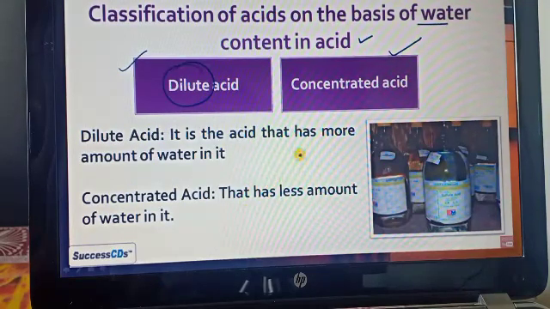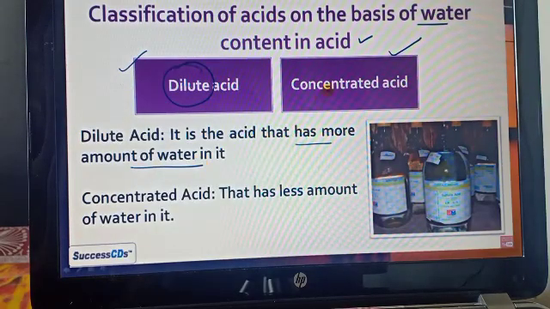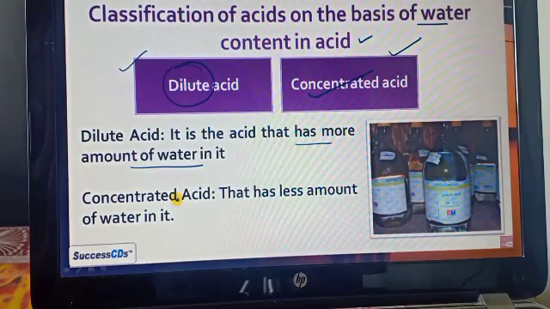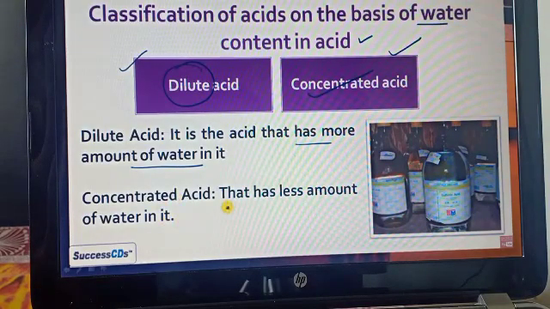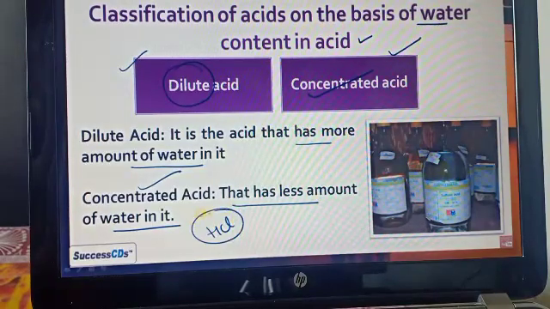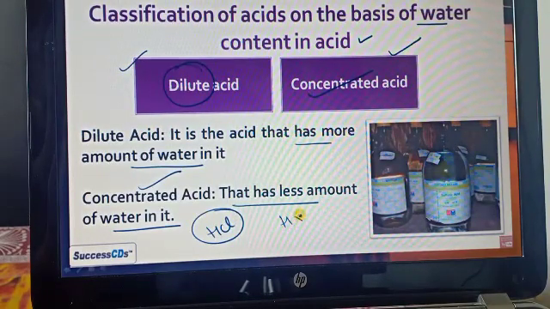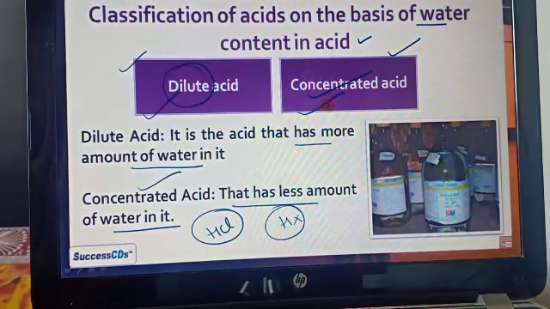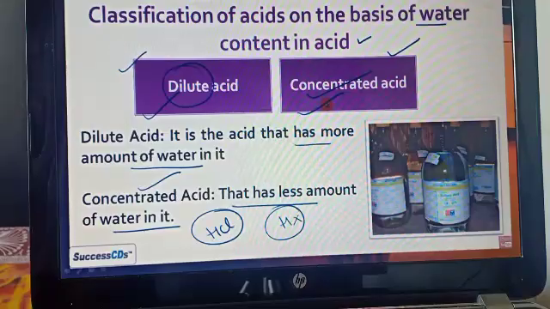Let's see the dilute acid. It is the acid that has more water, so we consider it a dilute acid, whereas a concentrated acid has less water in it and contains more of the pure form, so we consider it concentrated HCl. For example, if you are taking HCl, you can make it dilute by adding water.